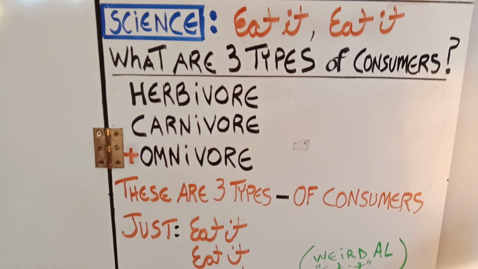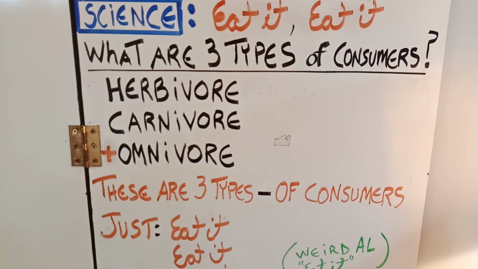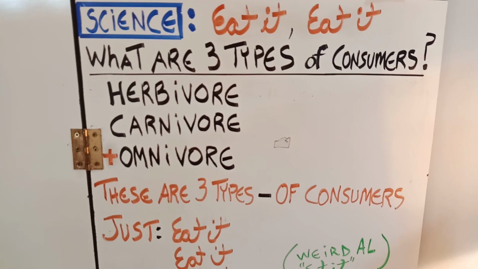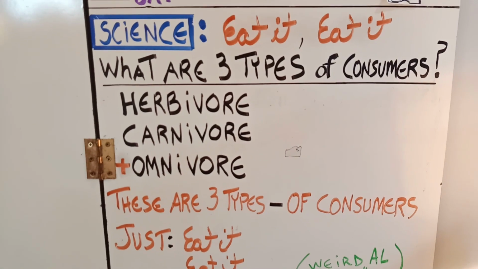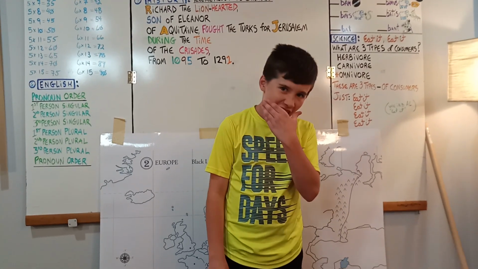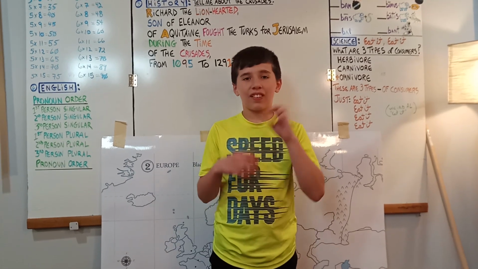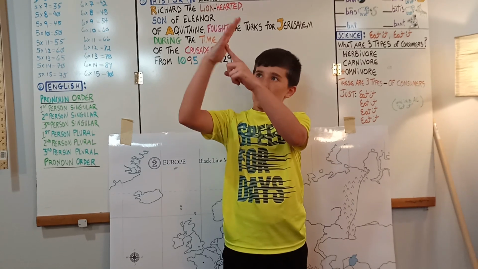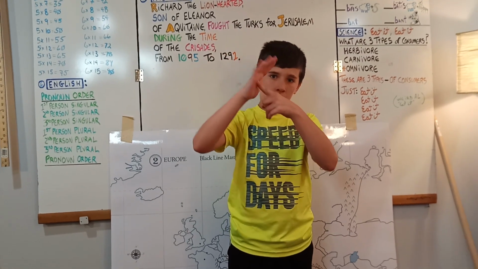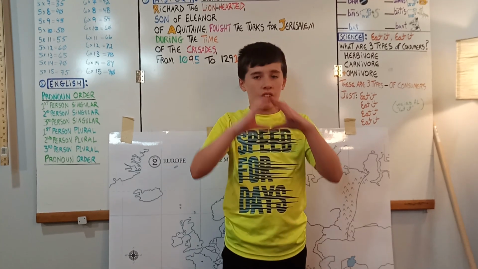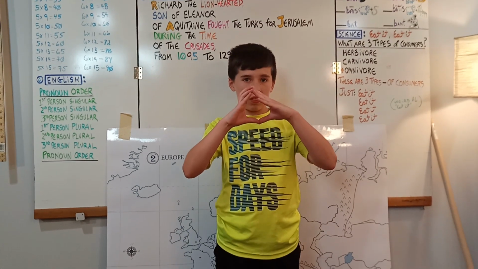Finally, science sentence this week is, what are three types of consumers? Herbivore, carnivore, and omnivore. And we're going to use the song Weird Al Yankovic's Eat It. So let's demonstrate it like this. So it's eat it, eat it. What are three types of consumers? And then we'll do a leaf for herbivore, and then claws for carnivore, and an O for omnivore, and that's it. So here we go.